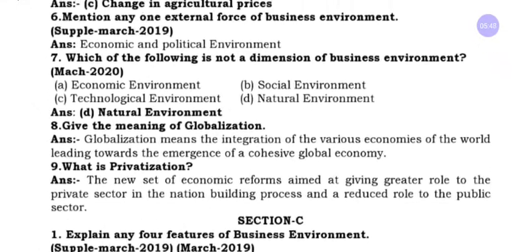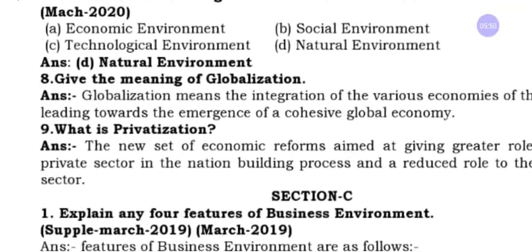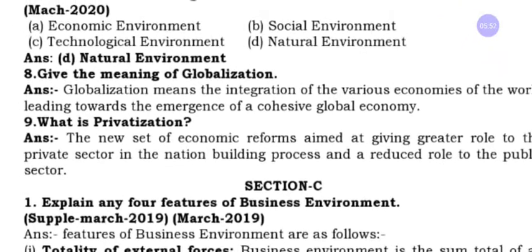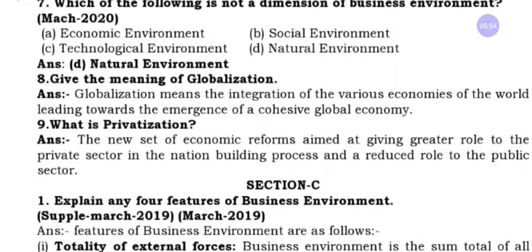And next we have question number 8. What is globalization? Globalization, privatization and liberalization were all born in 1991. In 1991 the Prime Minister was P.V. Narasimha Rao and the finance minister was Manmohan Singh.